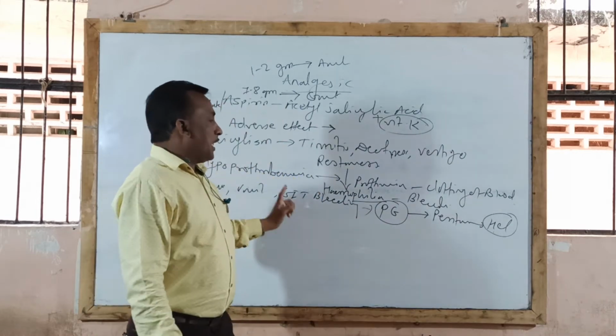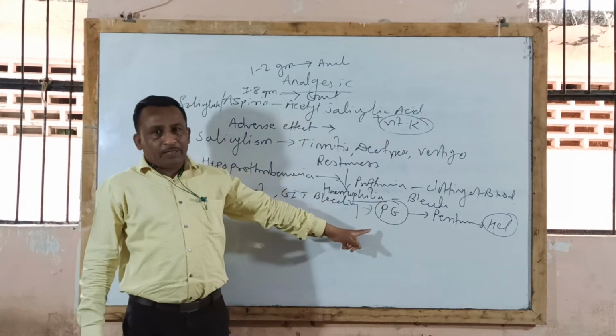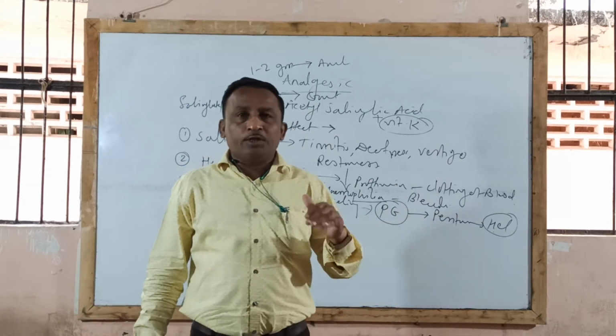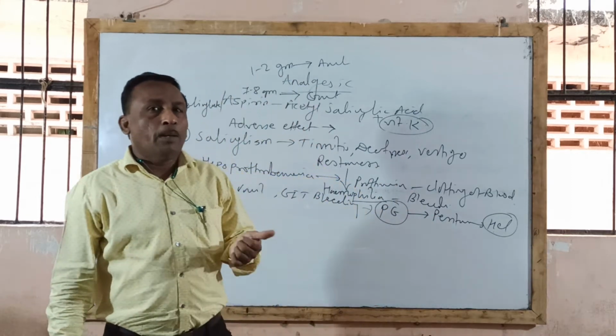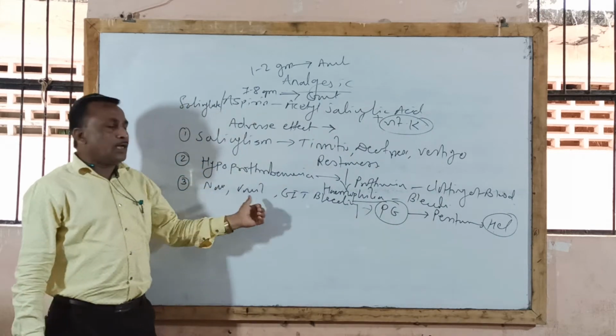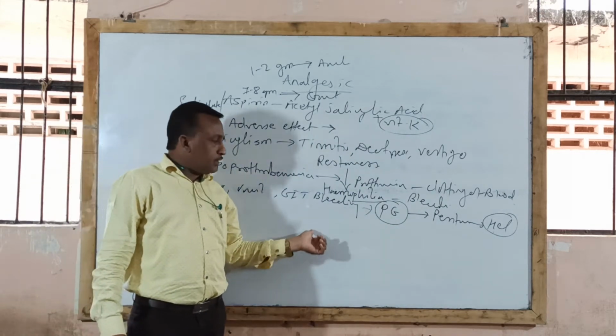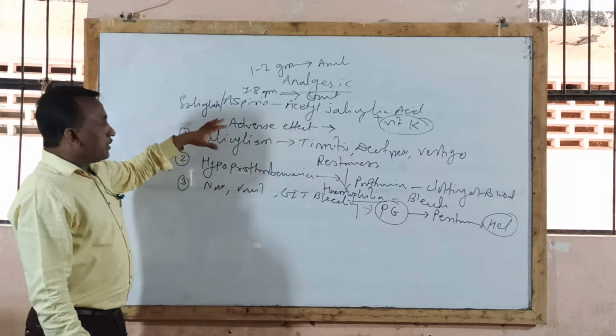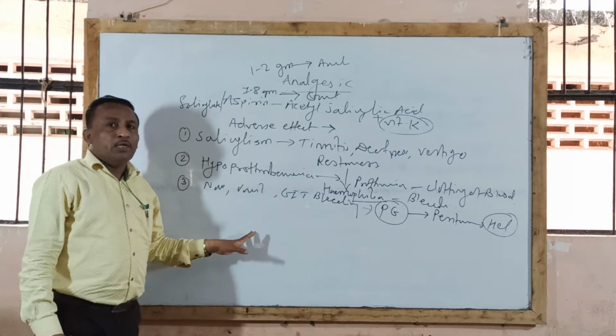Therefore, this aspirin drug should not be given to a peptic ulcer patient, and should not even be given on an empty stomach, or it should be given after food or after a meal. This is to overcome nausea, vomiting, epigastric distress, GIT bleeding or internal hemorrhage. So these are the adverse effects or side effects of the aspirin drug.